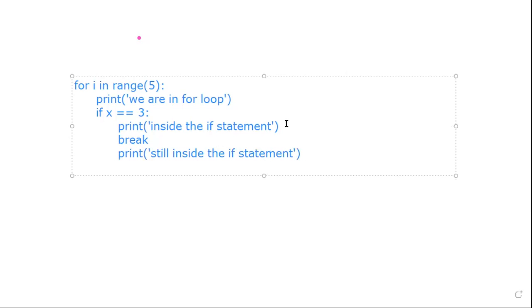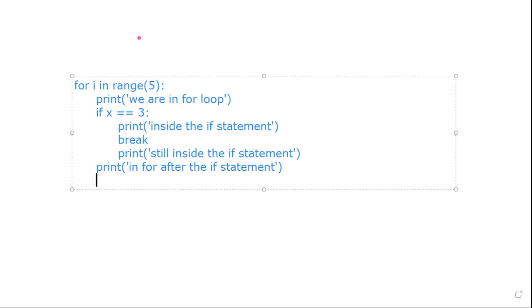Now I'm going to come out of my if statement. I'm still in the for loop, so I'm going to print in for after the print statement. And here I am printing the value of i.